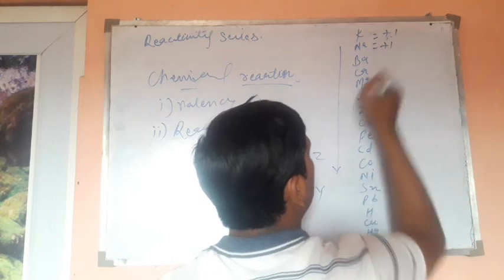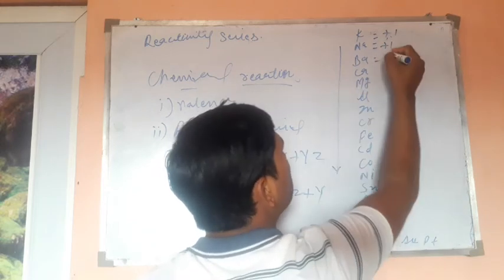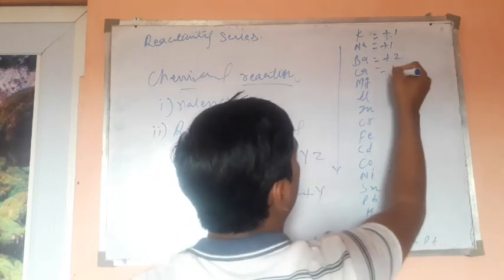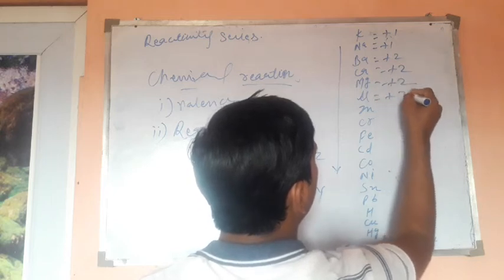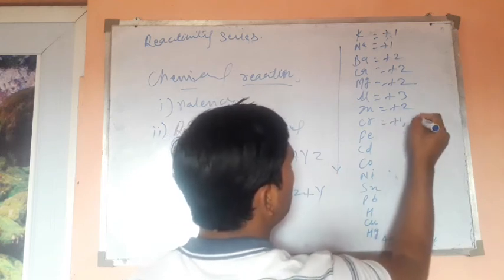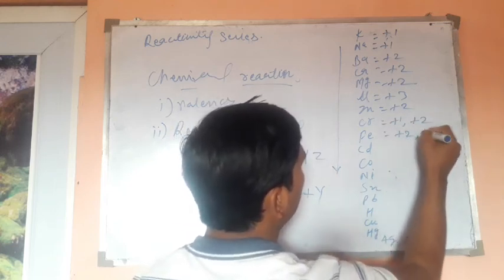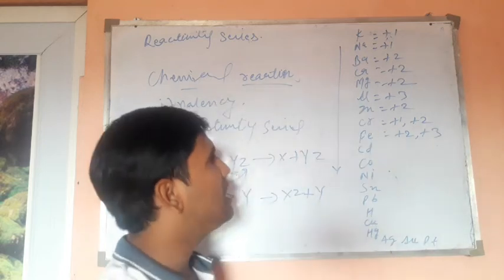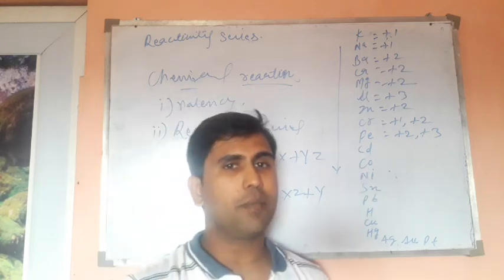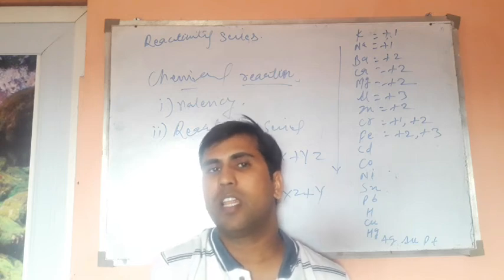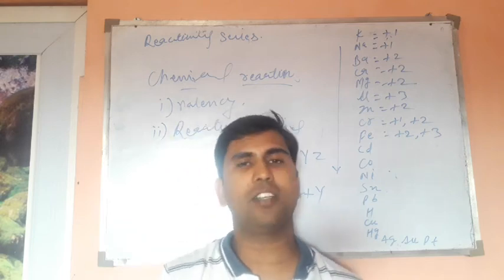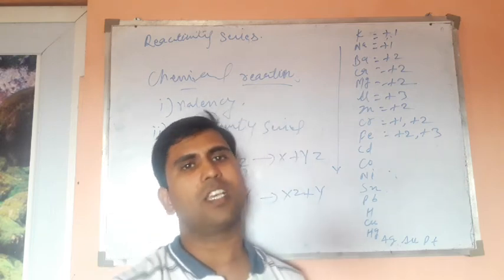Sodium has +1. Barium is +2. Calcium +2. Magnesium +2. Aluminium +3. Zinc +2. In the same way, if you go through all these, you can get the valency of these elements. These basic elements have their own valency. It means they have their own number of electrons that they will transfer from themselves to attain the ionic configuration, and finally they can connect with another element.